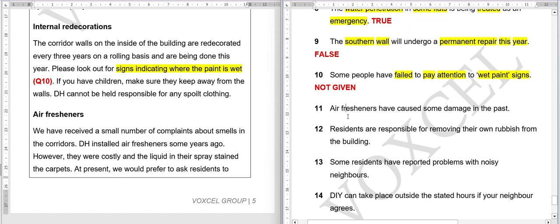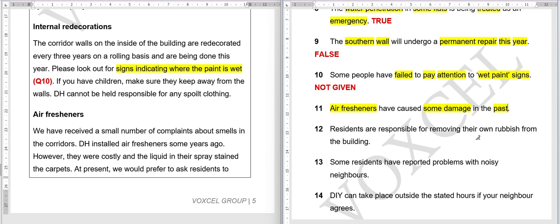11th, air fresheners have caused some damage in the past. So they are saying that air fresheners have caused some sort of damage in the past. So if that's the case, like a few years ago, basically in the past, they can paraphrase it like last year, 2 years ago, 5 years ago. If air fresheners have caused some damage, what kind of damage can air fresheners cause? Problems in breathing, some sort of allergic reactions, something like that, or it could be something else.